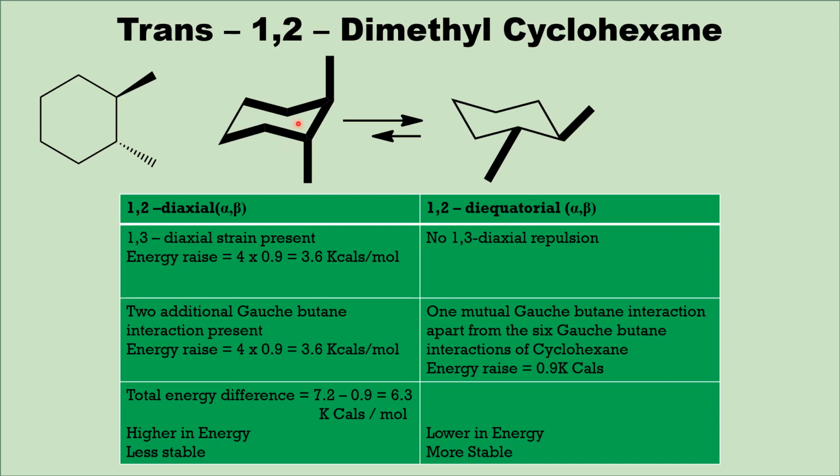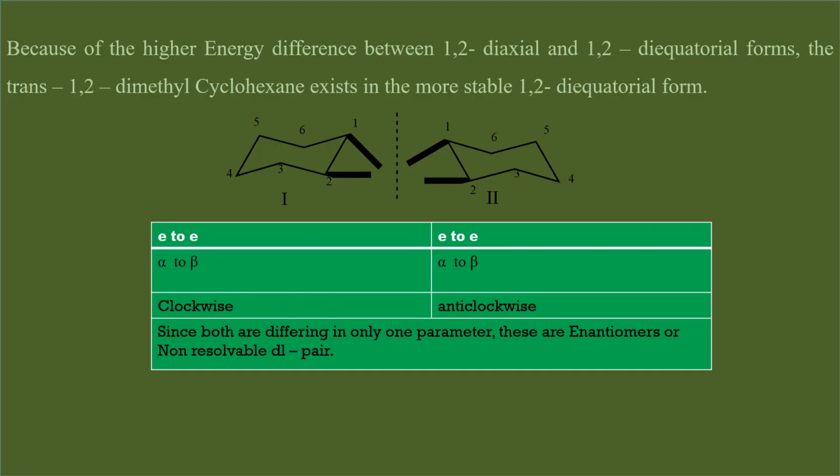Therefore, this is very unstable when compared with this. This is the preferred or predominant or more stable conformer having 6.3 kilocalories lower energy than the diaxial conformer. Therefore, because of the higher energy difference between diaxial and diequatorial conformers, the trans 1,2-dimethyl cyclohexane prefers to exist in the diequatorial form.